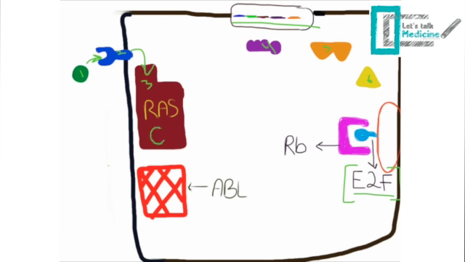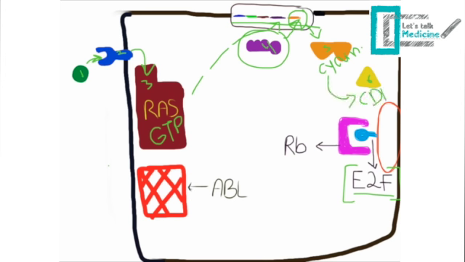The transducer will acquire the GTP. So when RAS gets activated, it will send a signal to the responder gene. The responder gene will be activated by producing a transcription factor. This transcription factor will go to the next gene and activate it to produce the cyclin. The cyclin will then act with the cyclin-dependent kinase.